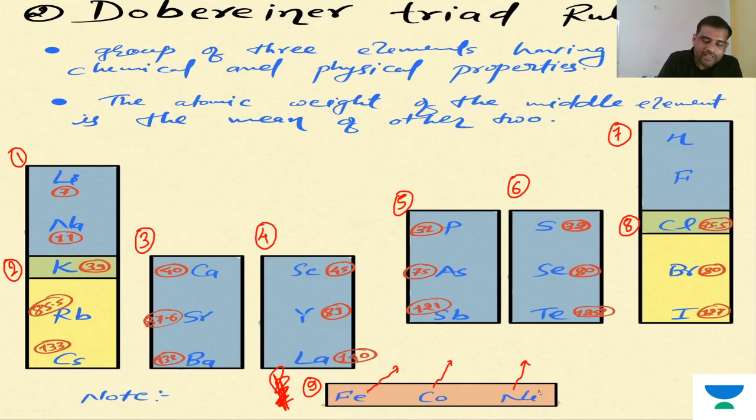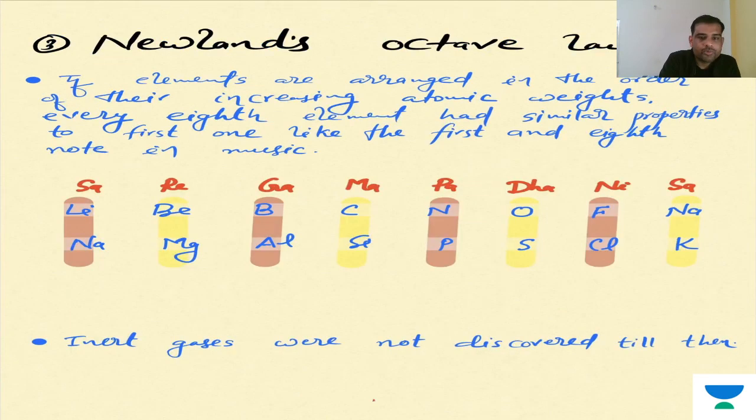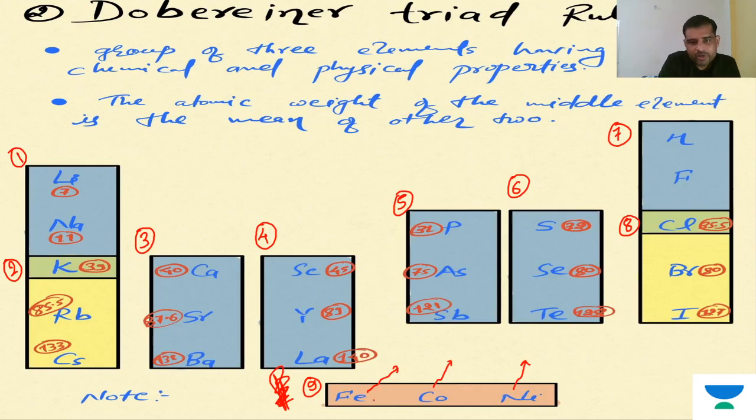So Fe, cobalt and nickel are elements of similar mass which are also placed in different triads. Here the concept of mean of mass is not followed. Again I am repeating my point on the ninth triad: the mean of the mass for cobalt is not followed, but it is still considered by Dobereiner. Clear? Is there any problem with Dobereiner's triads?